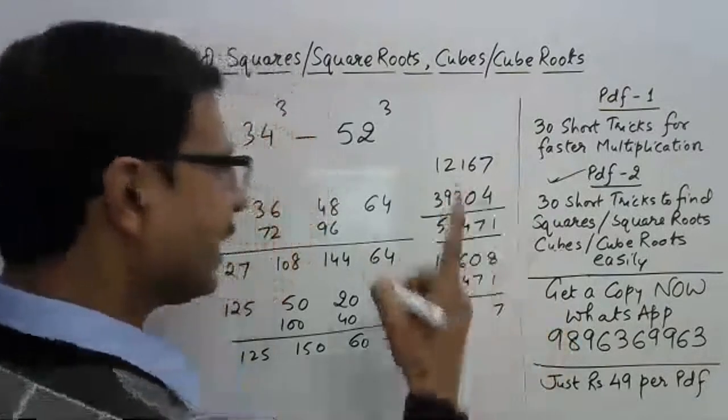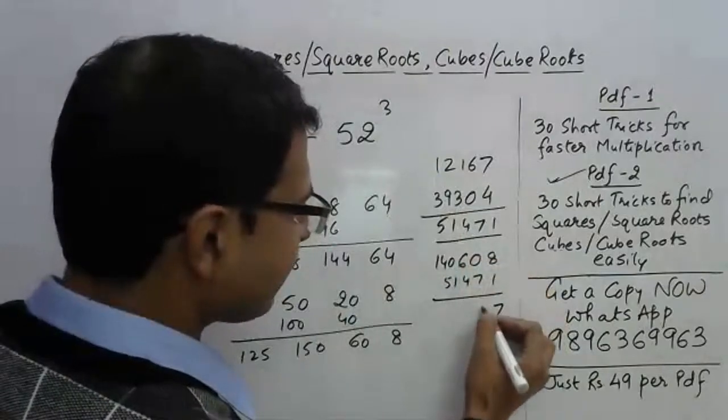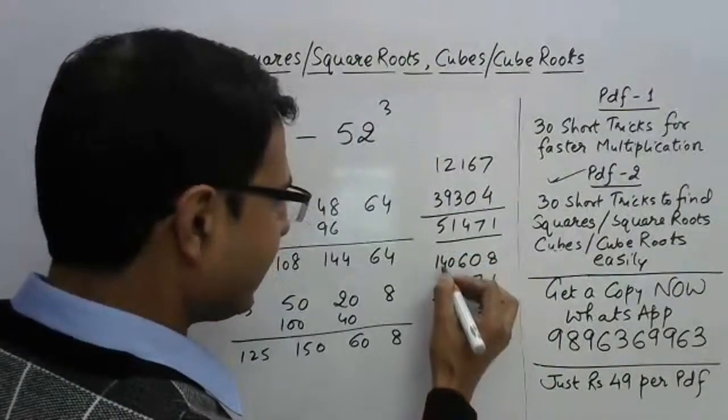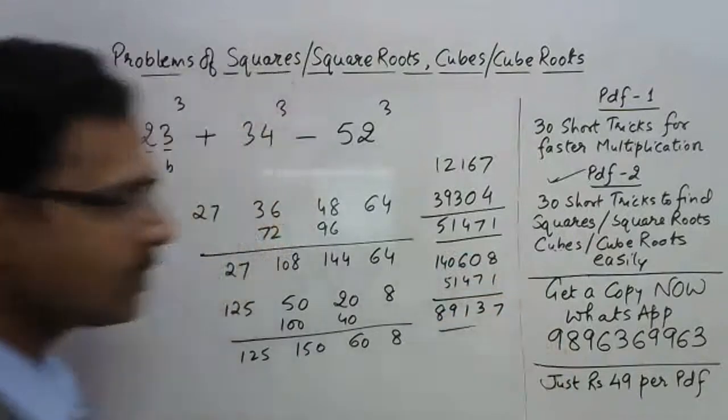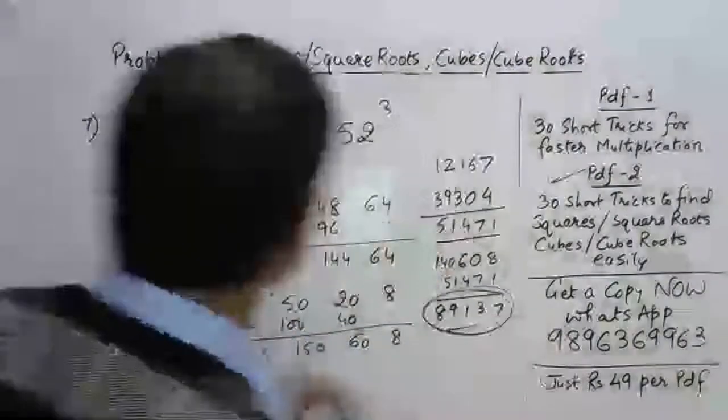So you will have the answer in negative because this is the highest number. So this is 7. 10 minus 7 is 3. 5 minus 4 is 1. 10 minus 1 is 9. And 13 minus 5 is 8. So here we have 89137 in negative. That is the answer of this question.